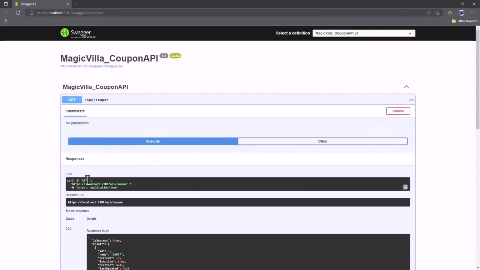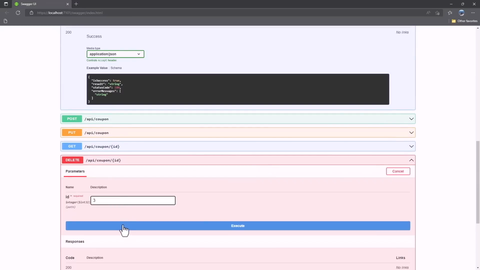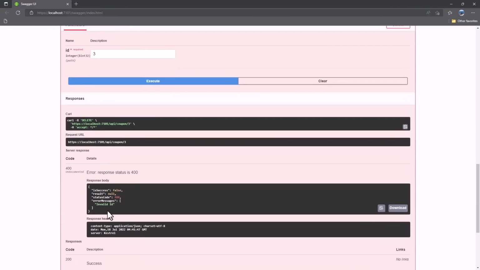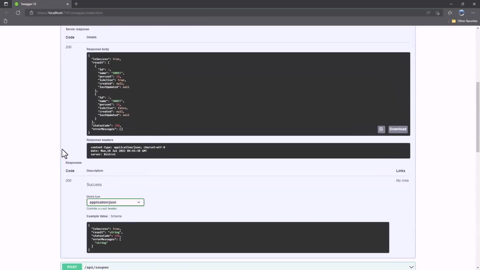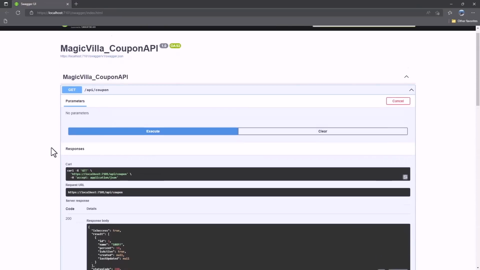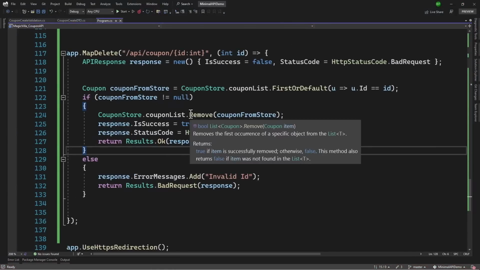We get here, we have the default 1 and 2. If we try to delete the ID 3, we should get error message invalid ID. Let me try 2 here. We get 200 OK. And execute that. Our store now only has 1 coupon. So perfect. With that, update and delete functionalities are working as expected.